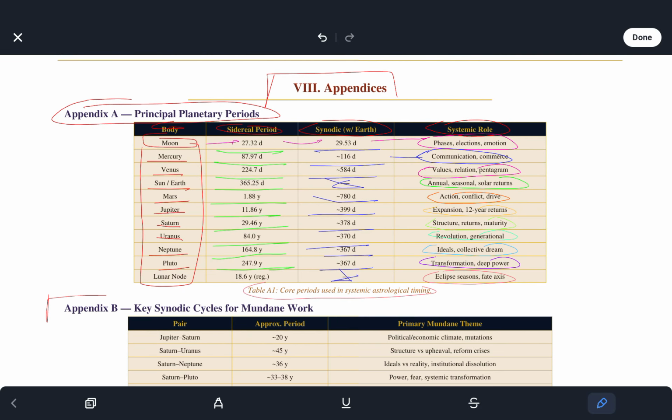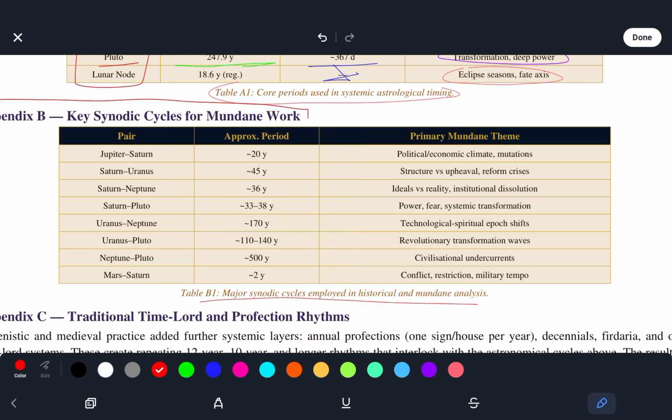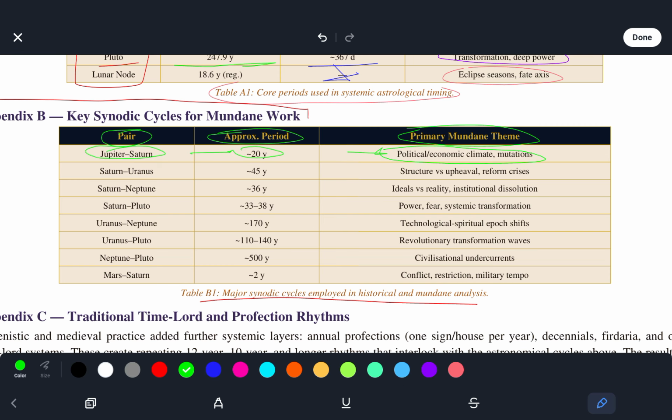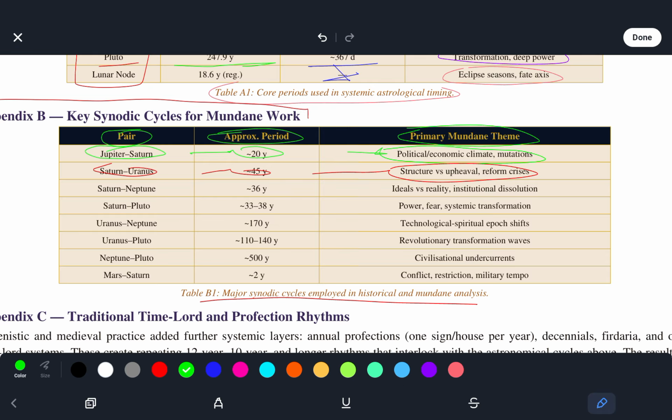And here we see key synodic cycles for mundane work, major synodic cycles employed in historical and mundane analysis. So pair, period, and primary mundane theme. Jupiter-Saturn, 20 years, political, economic, climate, mutations. Saturn-Uranus, 45 years, structure versus upheaval, reform, crises.